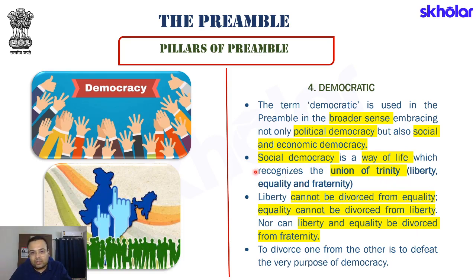Let's say there is equality in a society, but at the same time, the liberty of the person has been curbed to an extent where the person cannot express himself, he cannot move freely, he will always be subjected to state scrutiny. There could be arbitrary laws being made which subvert the freedom of that person. In such a society, what is the use of equality? Because equality will find its place only if there is liberty.